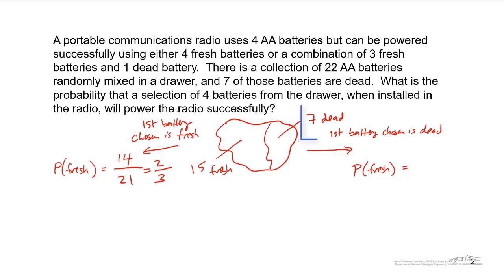Now, if we happened on the first battery to choose a dead battery, what is the probability that we're going to choose a fresh battery on the second pick? Similarly, we'll have 21 batteries remaining. If we chose a dead battery, then we'll still have 15 fresh batteries. And so the probability of getting a fresh battery on the second choice is 15 over 21. You can see that depending upon which battery is chosen first, we have a 2/3 chance on the left and a 15 over 21 chance on the right. So the probability of a success, defining a success as a fresh battery, changes depending upon what you choose.